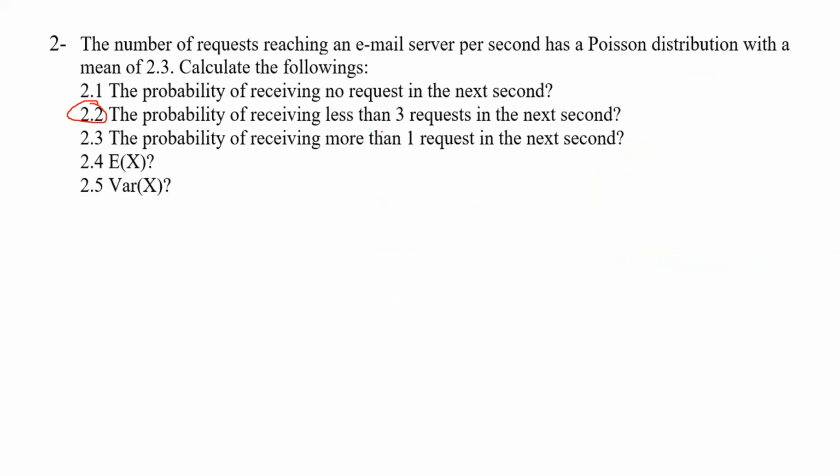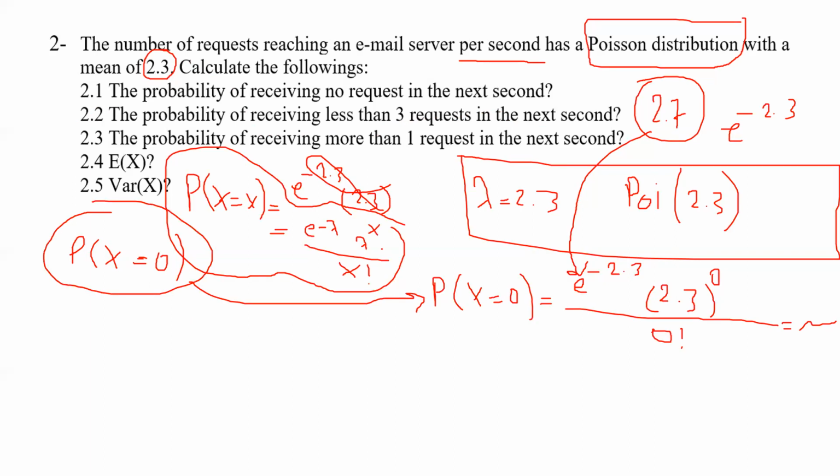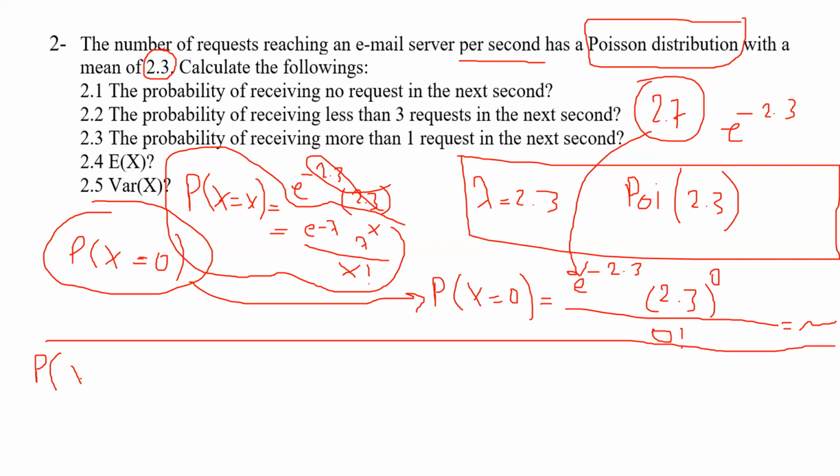The probability of receiving less than 3 requests in the next second. But before going through that, it's not a bad idea to also show you about reading tables from Poisson distribution, because I will also show you that in another video. So assume that I want to read it from the table. For the case of 0, this is exactly equal to this cumulative version because we don't have any value less than 0 for x. All of them should be 0 or more than that.